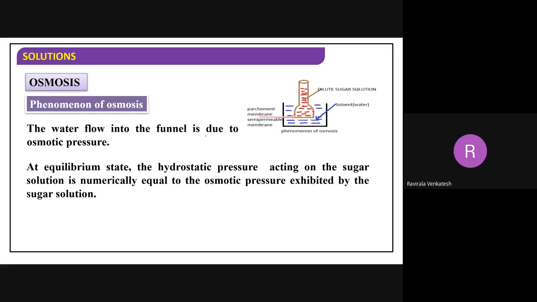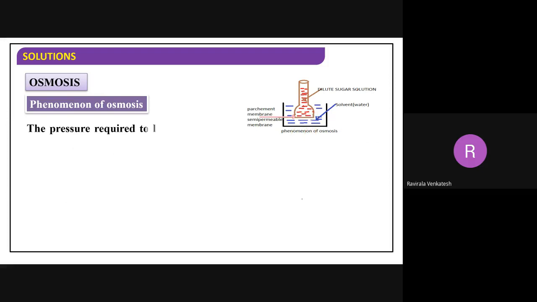Now the water flow into the funnel is due to what pressure? Osmotic pressure. So one osmotic pressure is working to flow like this. So at equilibrium state, what is the equilibrium state? In which the flow of water in the upward direction is stopped here. The hydrostatic pressure acting on the sugar solution is numerically equal to the osmotic pressure exerted by the sugar solution. That means both pressures are now equal. At this, what happened? The solvent does not move in the upward direction. That pressure can be taken as your osmotic pressure here.